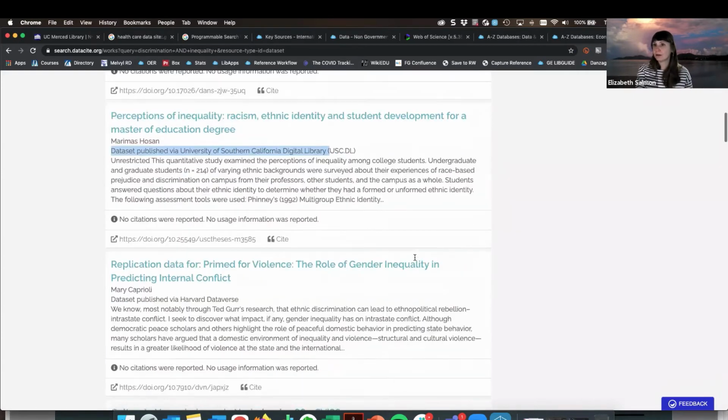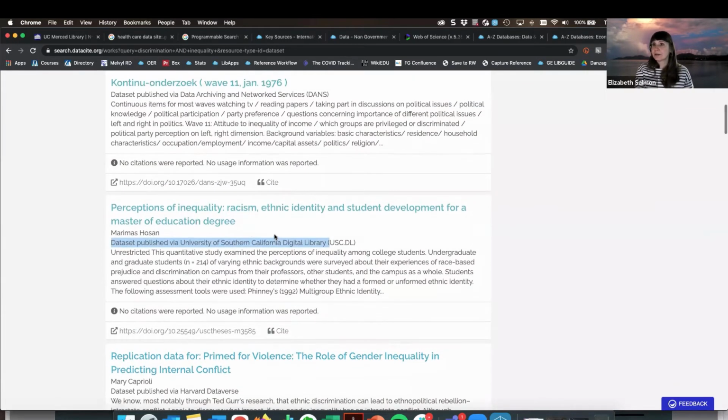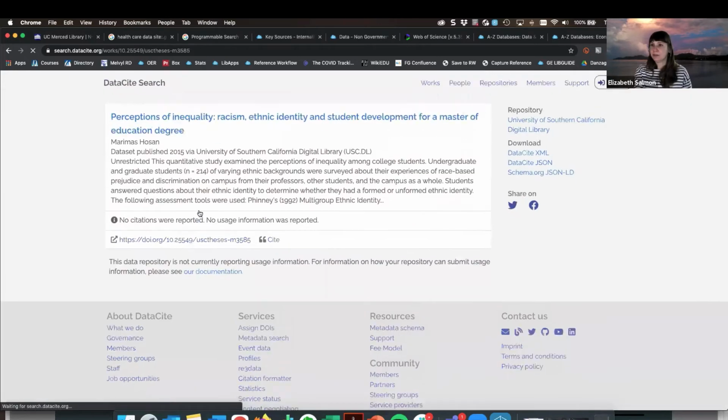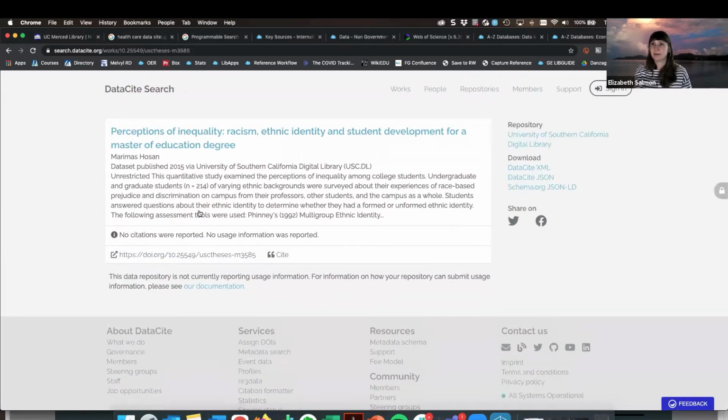So let's go into this one right here to see what we can find. Okay, so we have more of our description here. I'm getting my repository info over here, so I can see that this is something from USC's digital library, so from their repository.